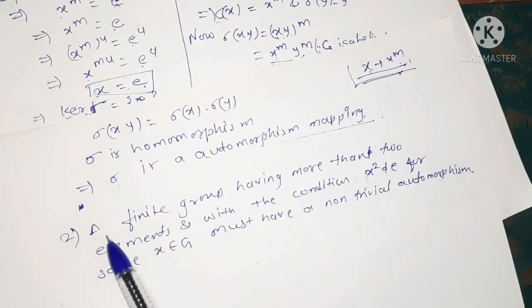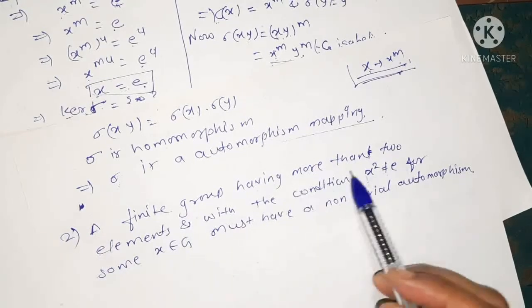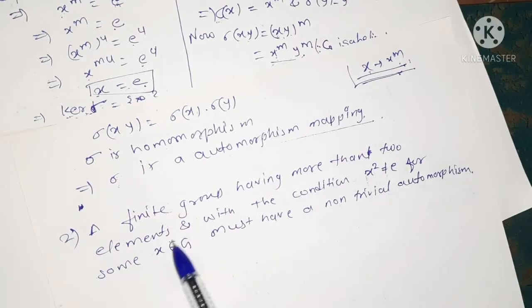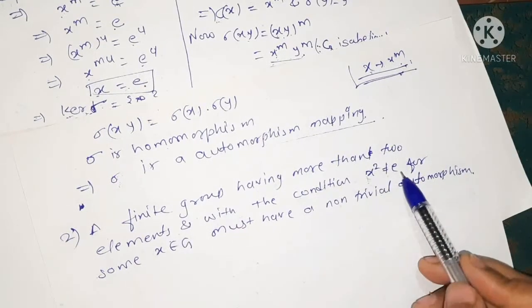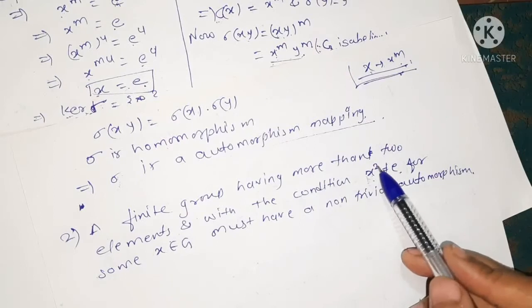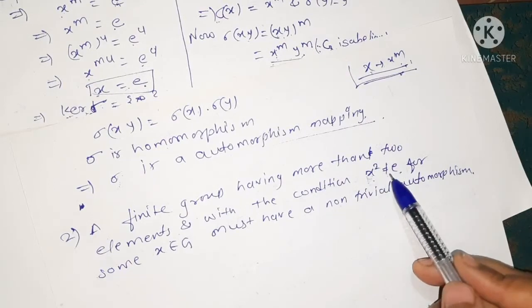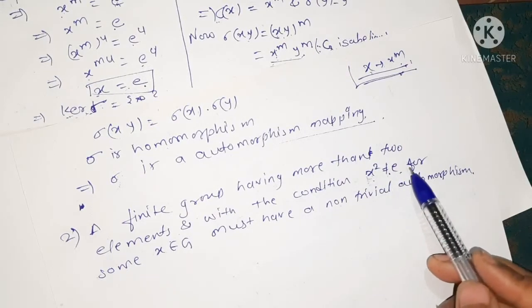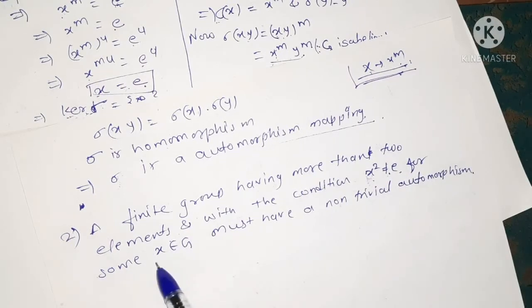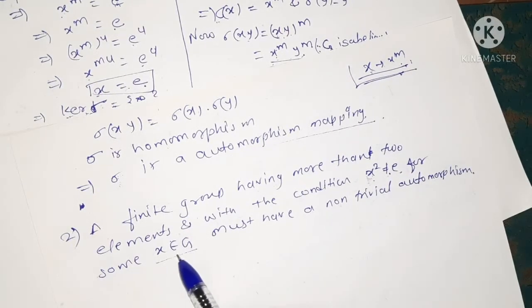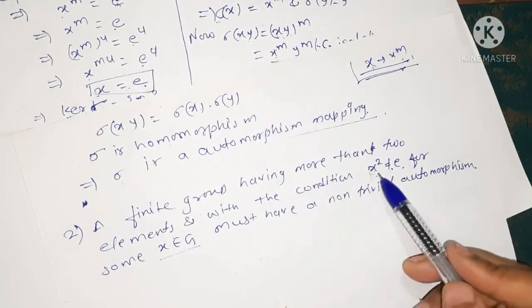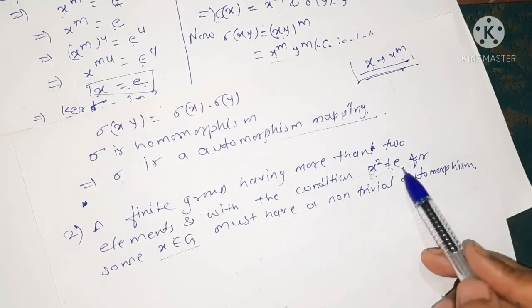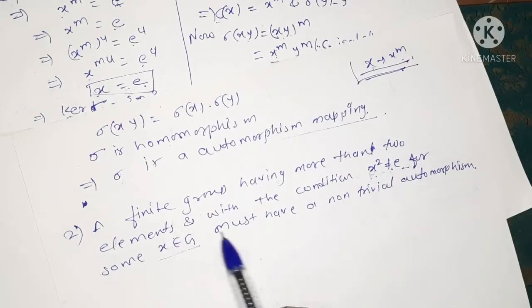So let's see the second example, which states that for a finite group having more than 2 elements, with the condition that x square, x into x, is not equal to e, which is not the identity, for some x belonging to G, that is for one element, then there is a non-trivial automorphism.